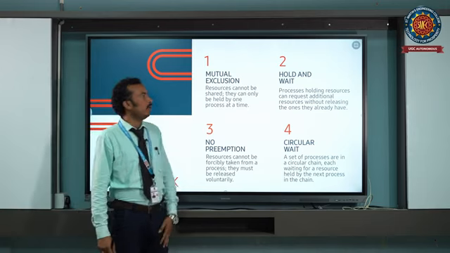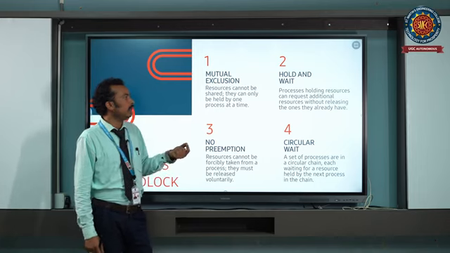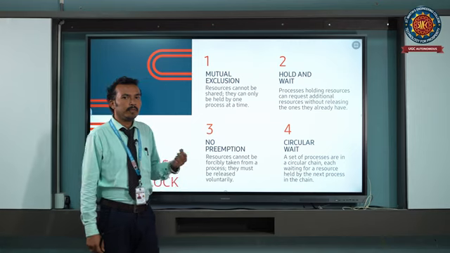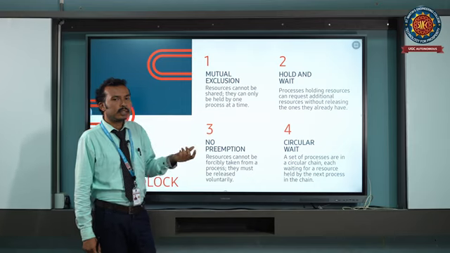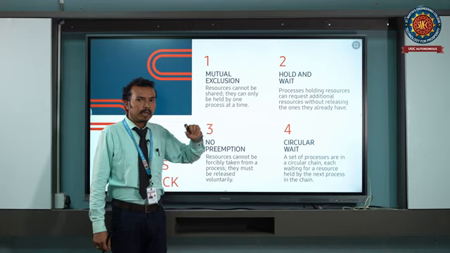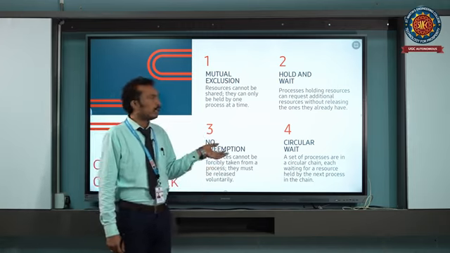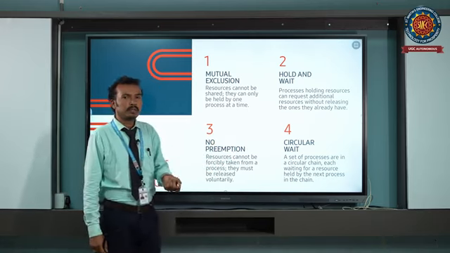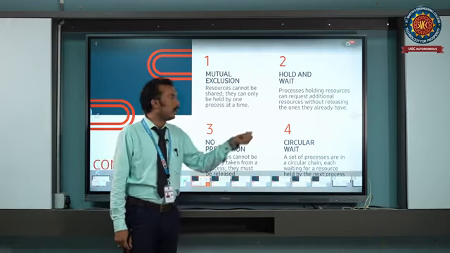And next one is hold and wait. The process holding the resources will release them voluntarily. So we cannot forcefully release those resources and allocate them to another process. Here the process already holds one resource, and again it is requesting a resource held by another process. So in this case also deadlock will occur.